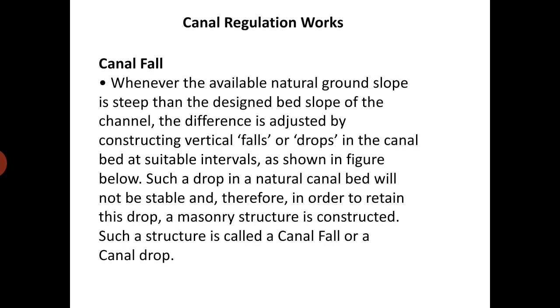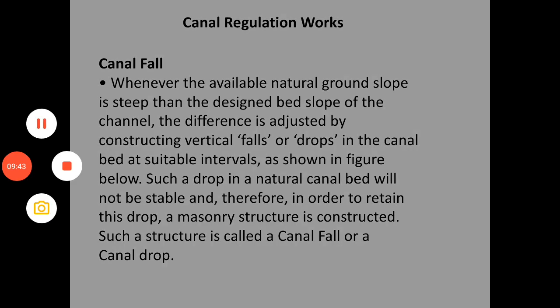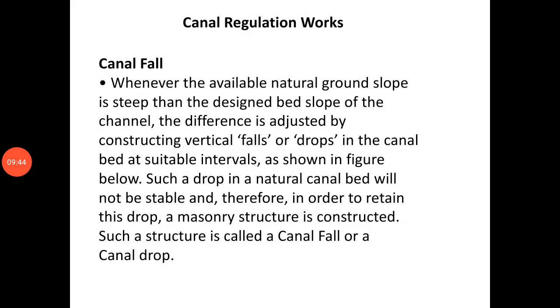So this is about the cross drainage work. Now the next point is canal regulatory work. Canal regulatory work consists of 4 points: canal fall, canal escape, head regulator and cross regulator. First, canal fall.